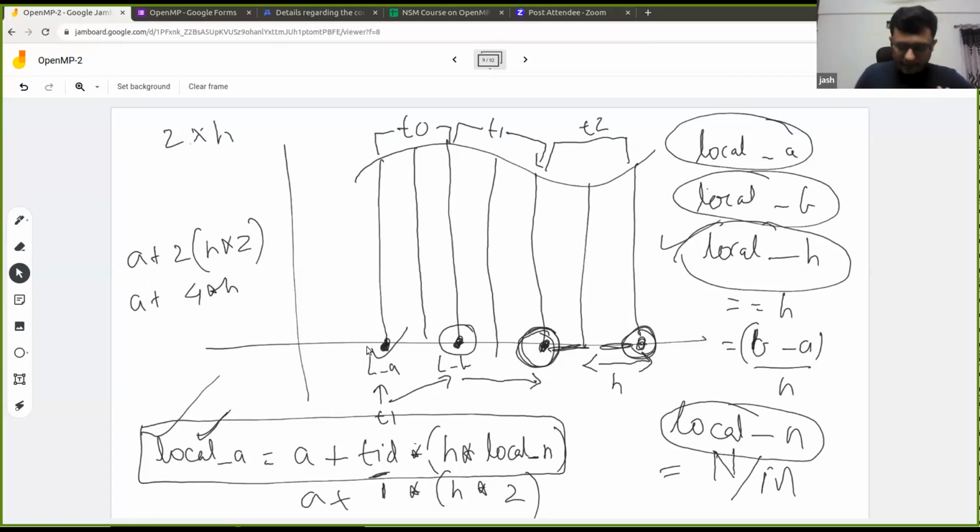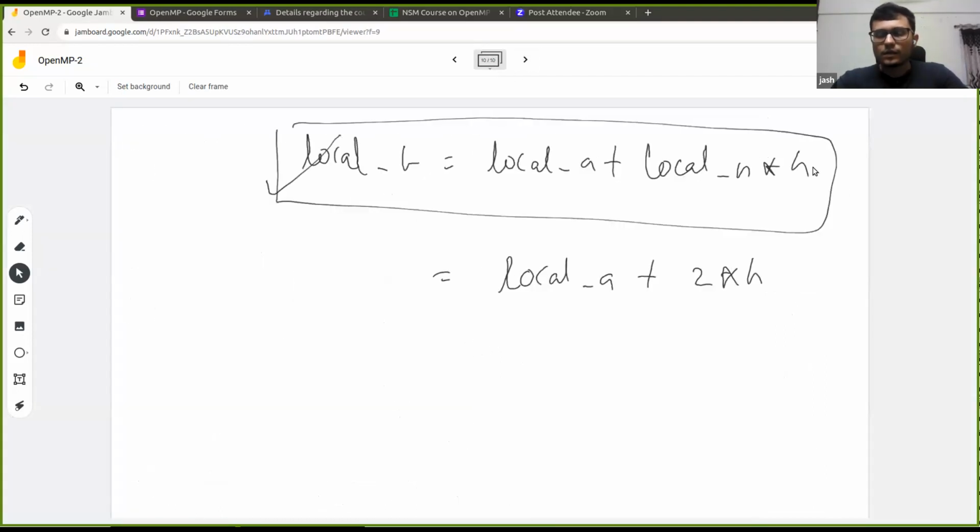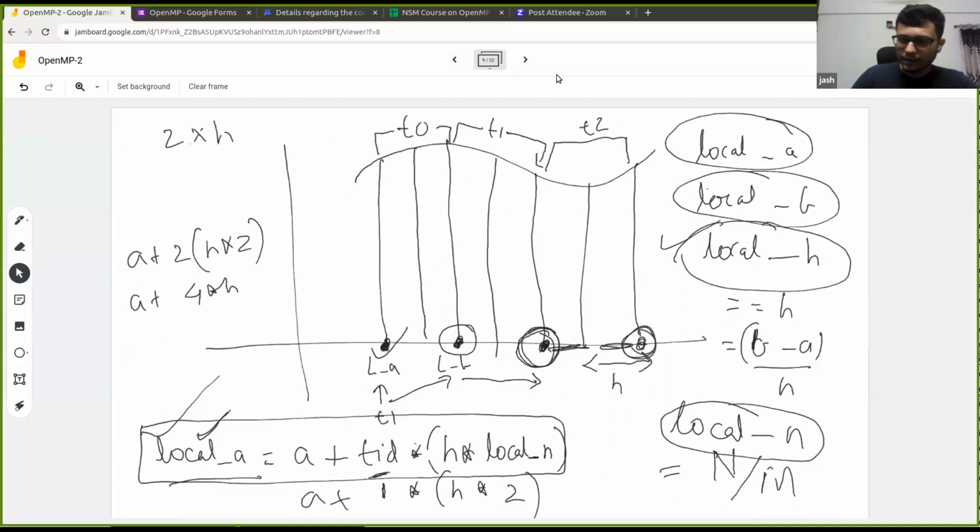And in general, this is the formula for local A and local B. So far so good. We got local A, local B, and local H is equal to H, which is the same thing. And local N is nothing but total number of trapeziums divided by the number of threads that we have.